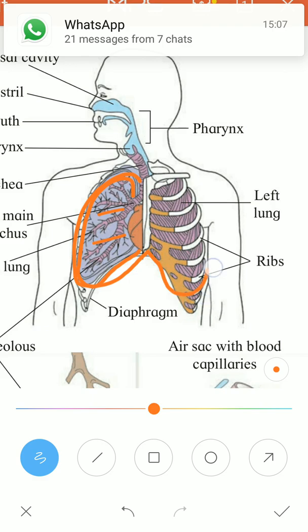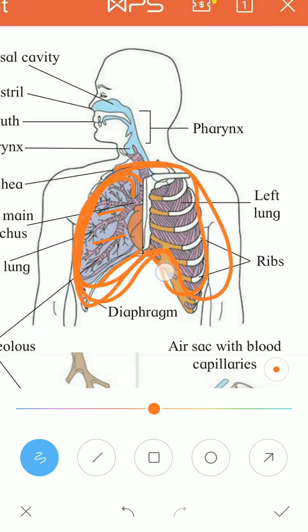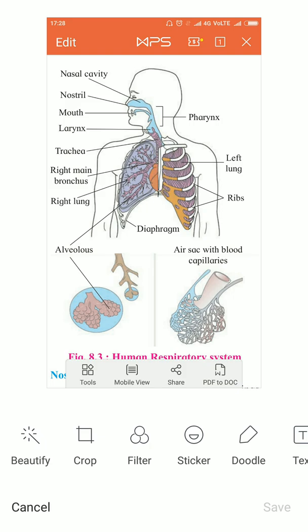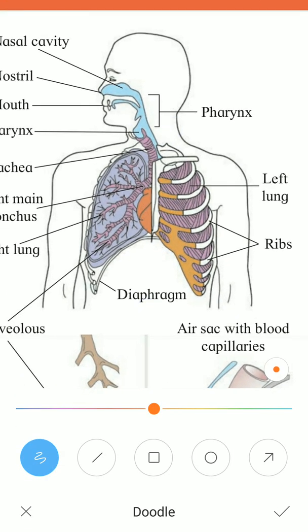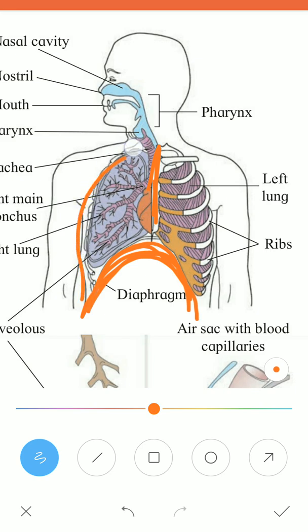Now both the lungs are protected by the cavity called the thoracic cavity or thoracic cage. You can see that it is covered by the ribs. There are 12 pairs of ribs, 12 on this side, 12 on the other side, and there is a chest bone called the sternum, and on the lower side there is a muscular diaphragm, which gives protection, and the entire thoracic cage is formed.